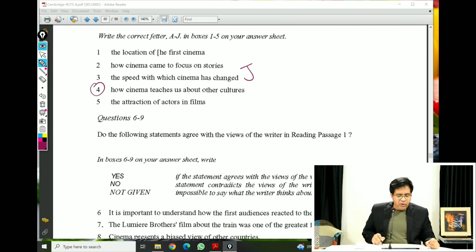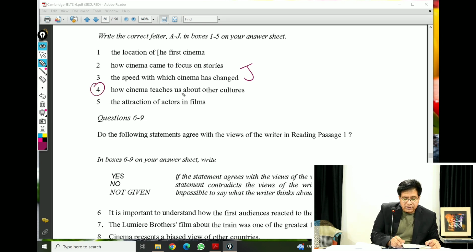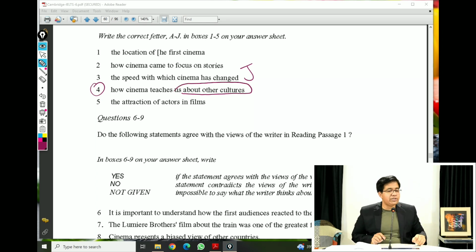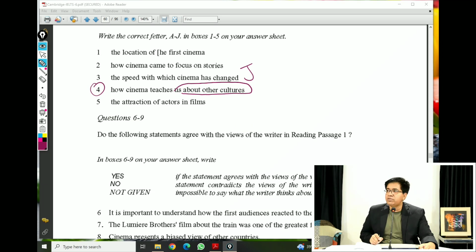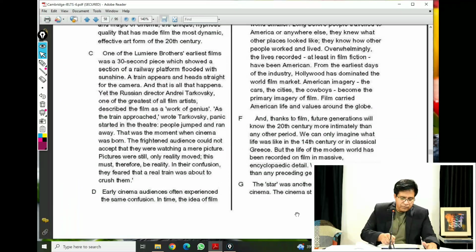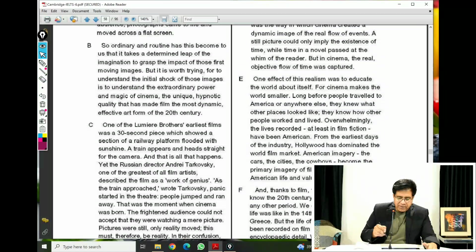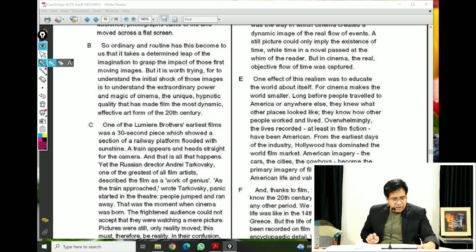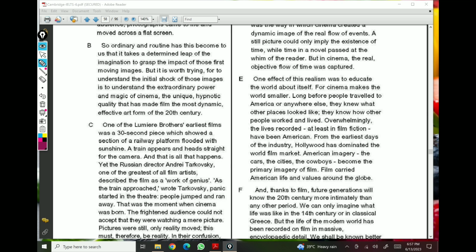Question number 4. How cinema teaches us about other cultures. You may have read anything about other cultures. Paragraph E for elephant. Let's go back. And what are the other cultures that they have mentioned here? Yes, American.